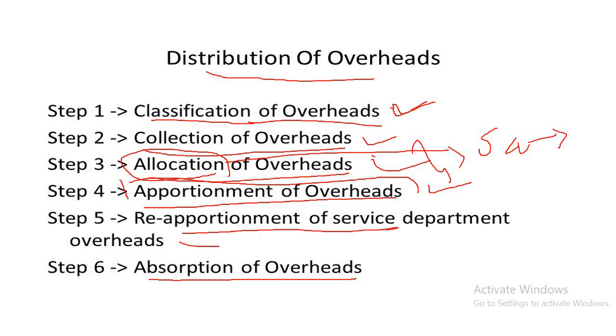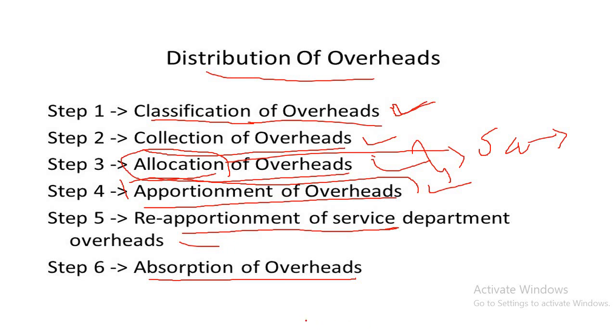That is very important to apportionment. Is it clear? For example, rent of a factory building is not allocated but apportioned to various departments on a suitable basis, including the area occupied by the different departments. Is it clear?